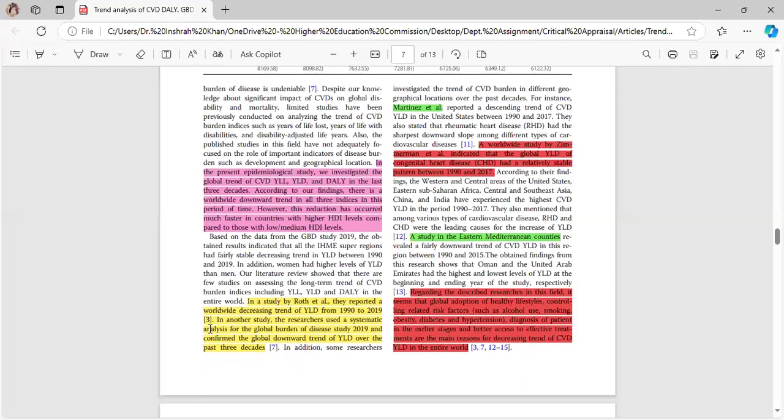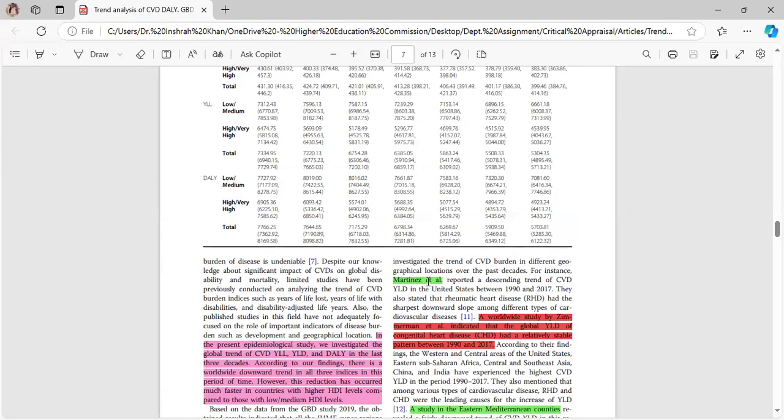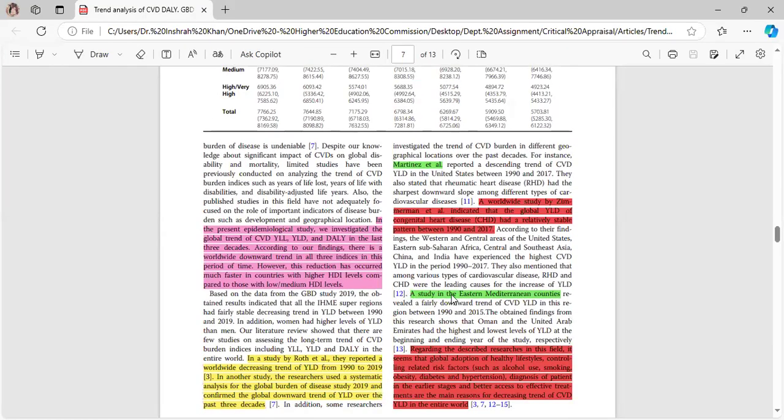In a study by Ruth et al., they reported a worldwide decreasing trend of YLD from 1990 to 2019. In another study, the researchers used a systematic analysis for the Global Burden of Disease 2019 and confirmed the global downward trend of YLD over the last 3 decades. Similar results were obtained in the study of Martinez et al., a study in Eastern Mediterranean countries.